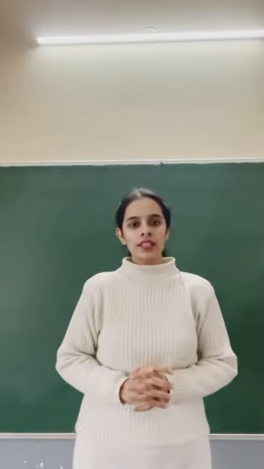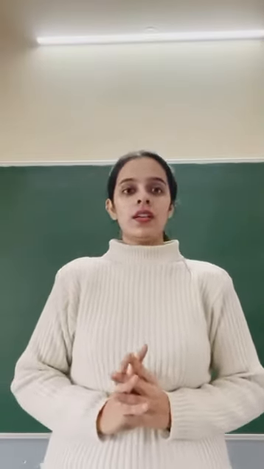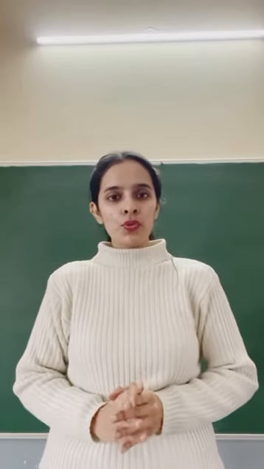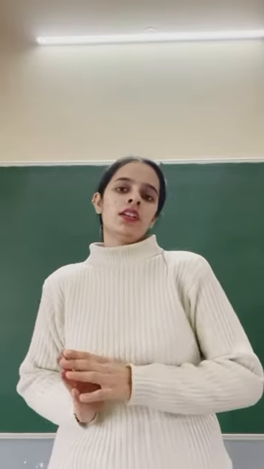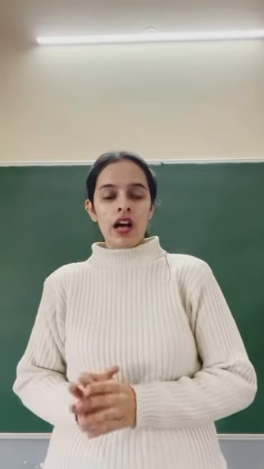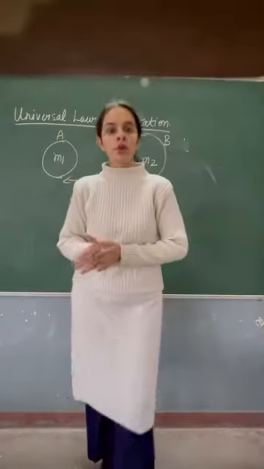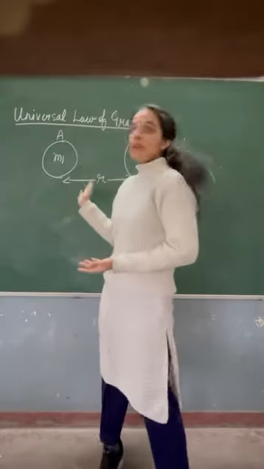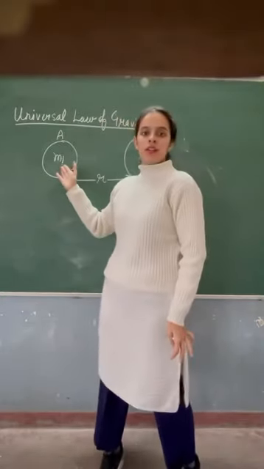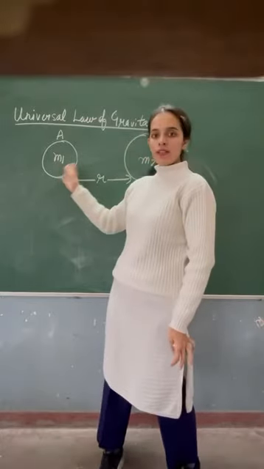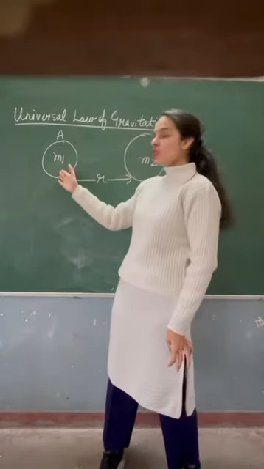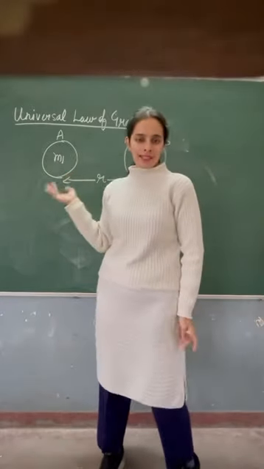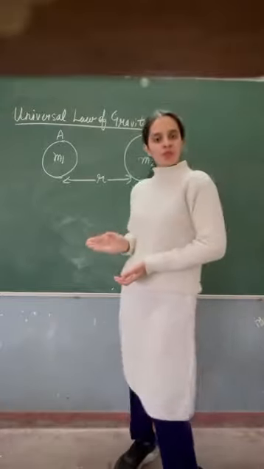So after it, there came a very important universal law of gravitation, which will show how force depends on other things, on which factors. Okay, so let's find the force between any two objects. Here I have taken two objects, A and B. One is smaller and the other one is bigger. The mass of the first object is m1 and that of the second is m2, and they are placed at some distance. So let's find the force between them.